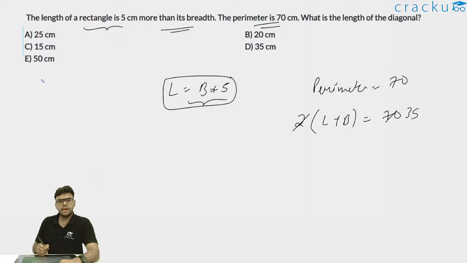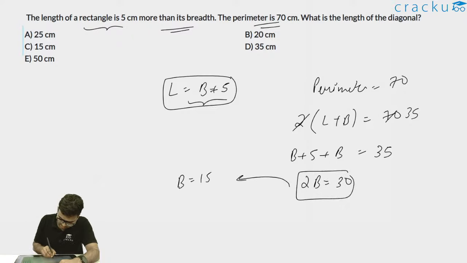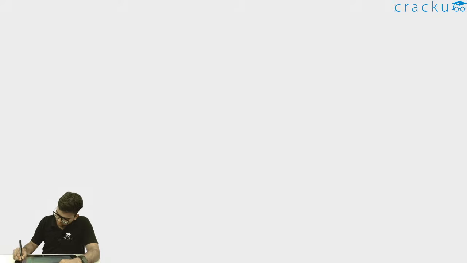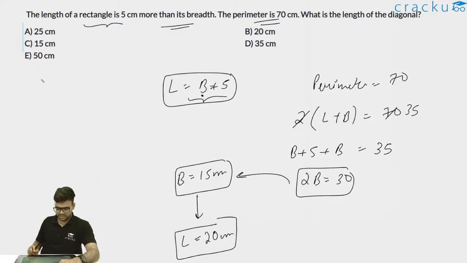I can just substitute L is equal to B plus 5. So B plus 5 plus B is equal to 35. Thus I can write 2B is equal to 30, or B is equal to 15 centimeter. Now if B is 15, I can substitute the value of B here, and thus I get L is equal to B plus 5, or 15 plus 5. L is equal to 20 centimeter. So B is equal to 15 centimeter, L is equal to 20 centimeter.